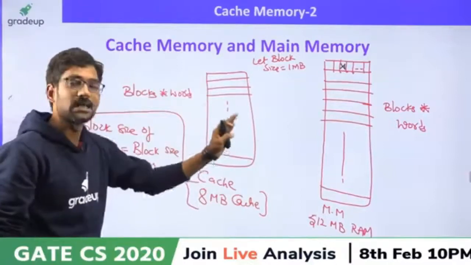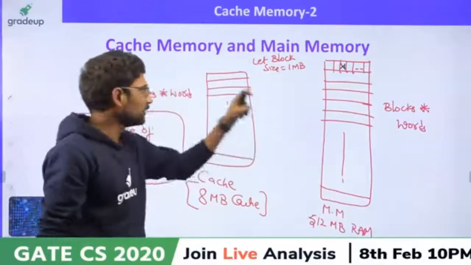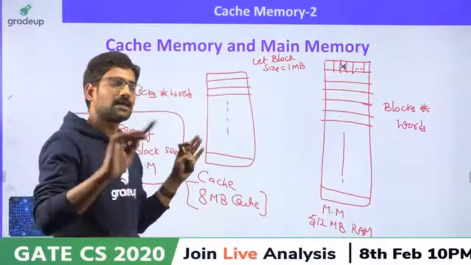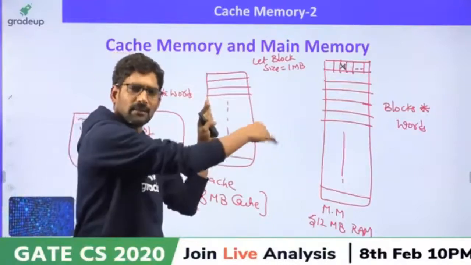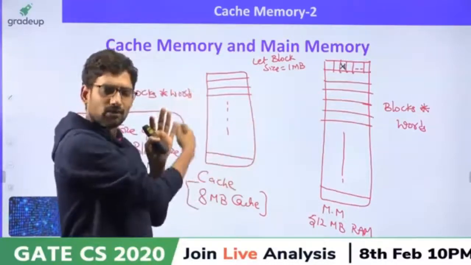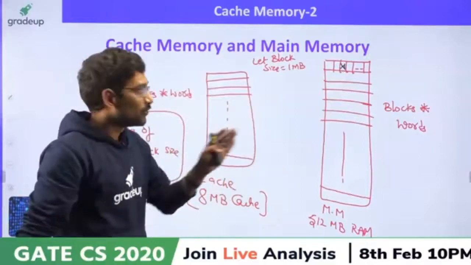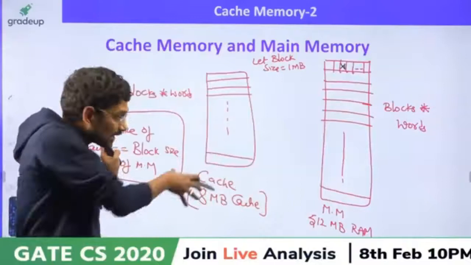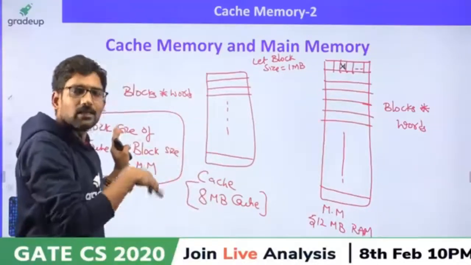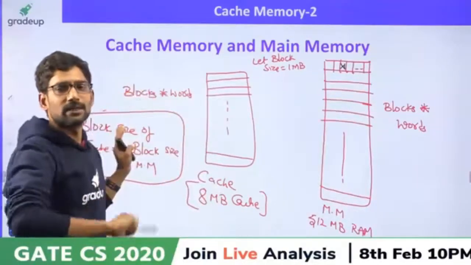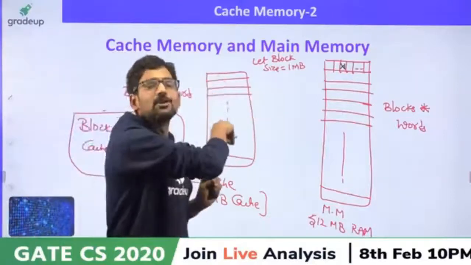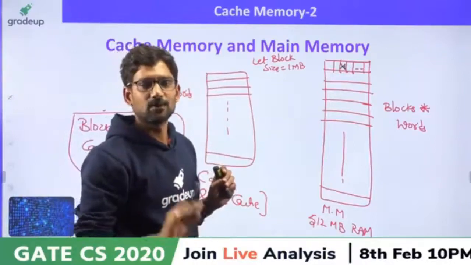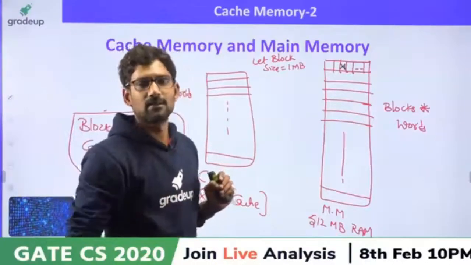It is not that main memory gives to cache, then cache supplies. No, whenever a miss occurs with the cache, main memory starts supplying to the CPU. When main memory is sending the data to the CPU, cache copies the data. So it is not main memory giving to cache; cache is requesting a copy from main memory. You should understand this difference.